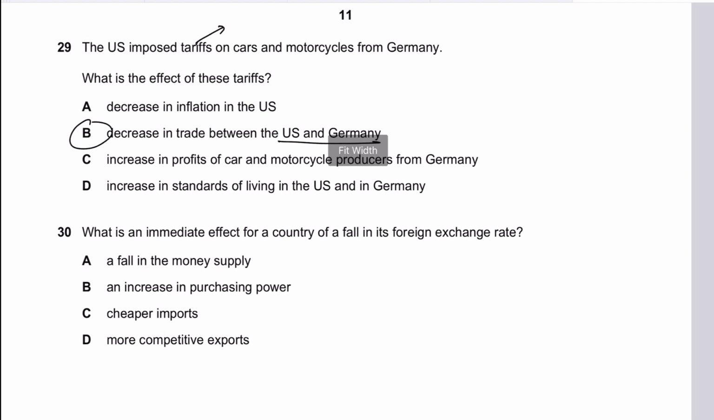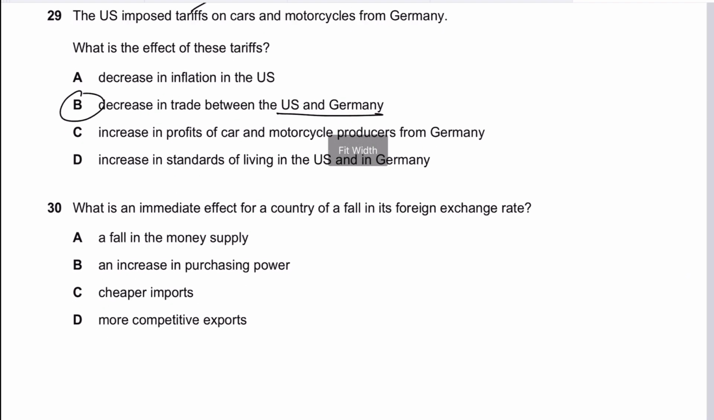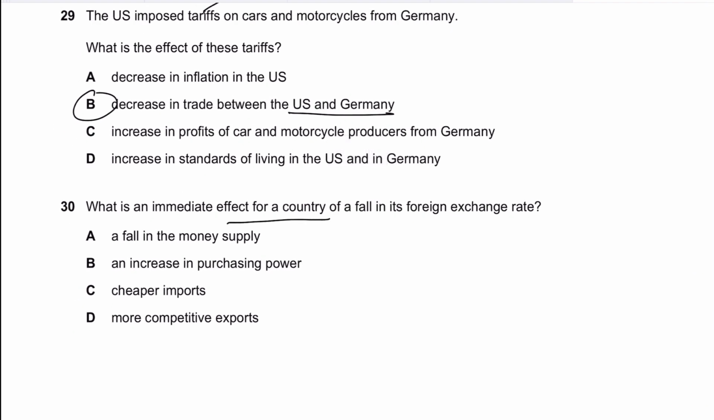Question 30 says, what is an immediate effect for a country of a fall in its exchange rate? Fall in an exchange rate means your currency gets weak. The external value of the currency goes down. Remember that the internal value of a currency is telling us the purchasing power of that currency, which obviously goes down because of inflation, while the external value of a currency is telling us the exchange rate.